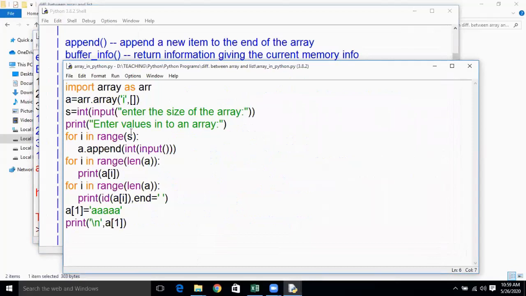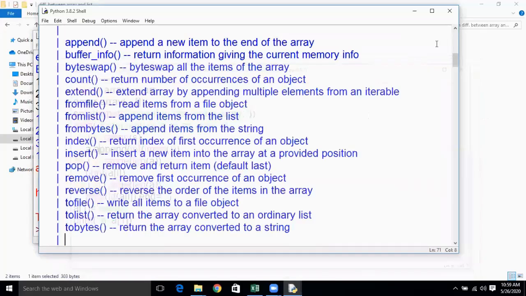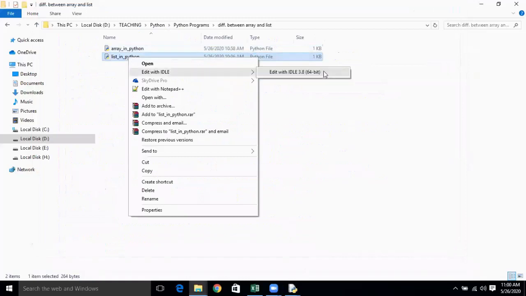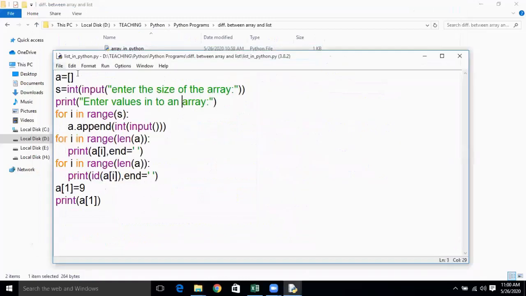Okay, but whereas a list will accept all the different data types. Let us take a similar example and see how this list is going to behave. So this is the example for list. I have created a list, and in the same way A is treated as a list here, and S represents the size of the list, and you are appending some data based on the size.